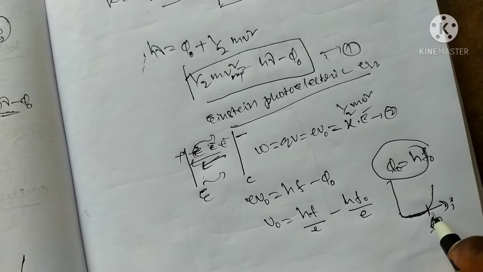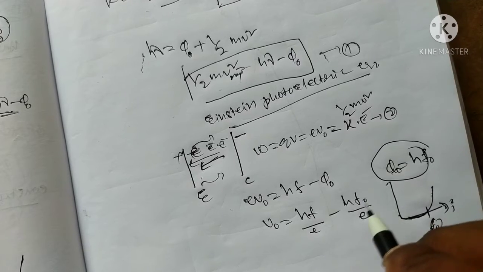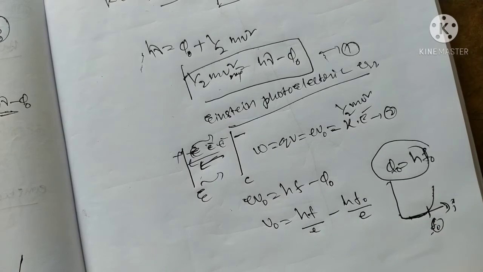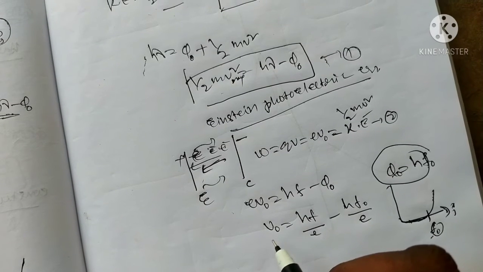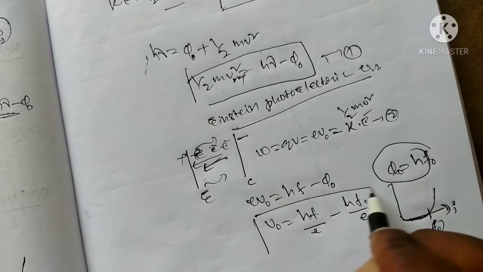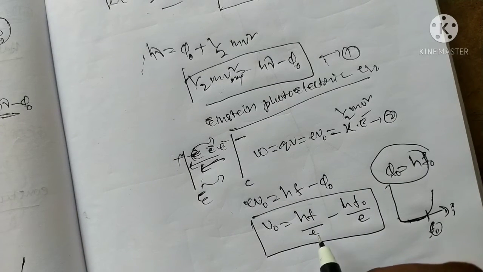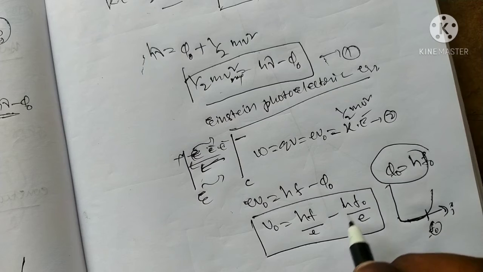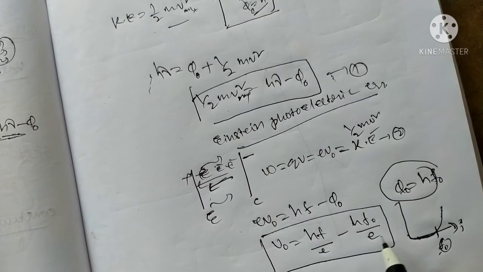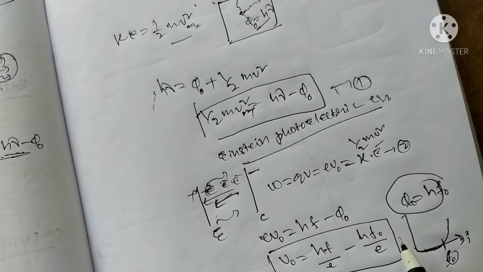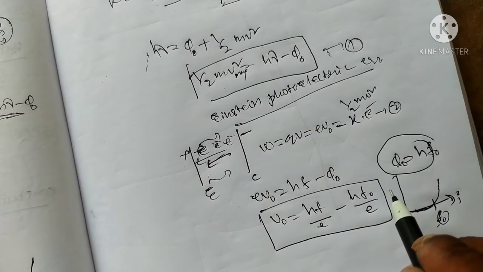After a certain frequency, the current will start, meaning electron flow will be there. That frequency is called the threshold frequency. So V naught is equal to hf by e minus h f naught by e, where f naught is the threshold frequency according to equation number 1.